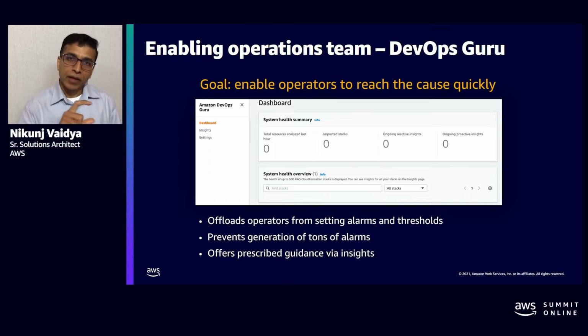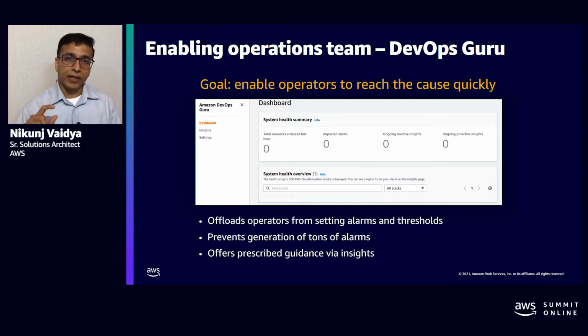That would be the potential trigger or the cause of it. Just roll back the configuration and you would be able to recover from it. So that's where DevOps Guru provides much more detailed guidance for the operators so that they can take corrective actions quickly, recover from the issue, and reduce the MTTR.